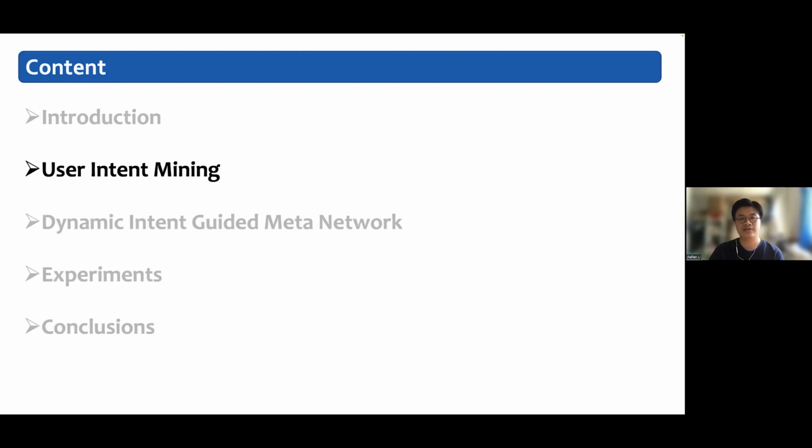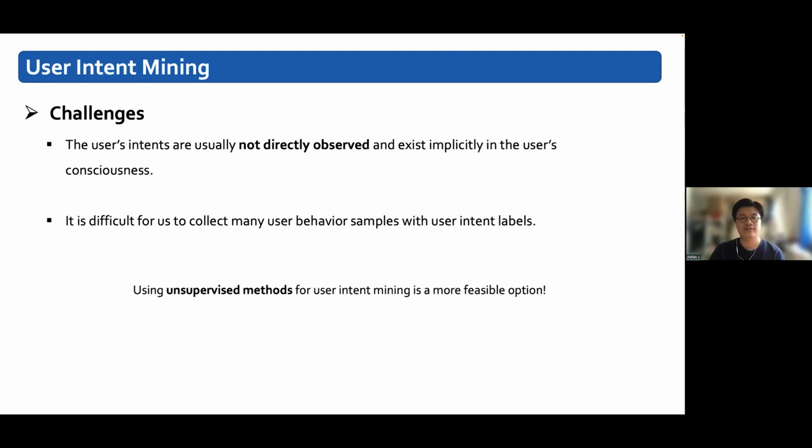The next part is user intent mining. In this part, I will introduce how to perform user intent mining and show the basic user intents we obtain from the data mining. The user's intents are usually not directly observed and exist implicitly in users' consciousness. It's difficult for us to collect many user behavior samples with user intent labels. So using an unsupervised method for user intent mining is a more feasible option.